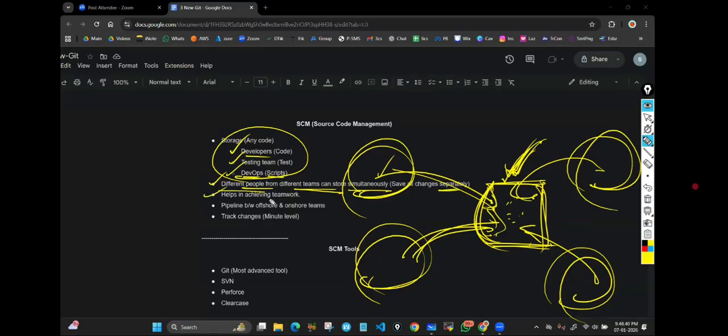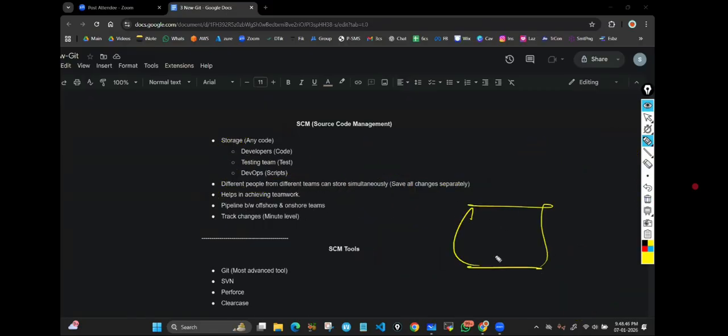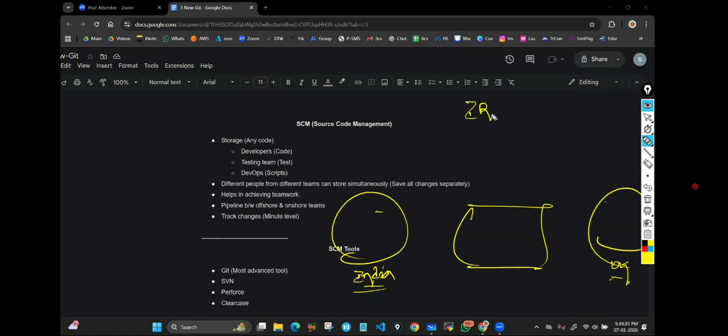It helps in achieving teamwork and acts like a pipeline between offshore and onshore teams. For example, this is my source code management. We have two teams. One team is in India and one team is in the UK. Now, assume that these two teams are working together in one project, say IRCTC.